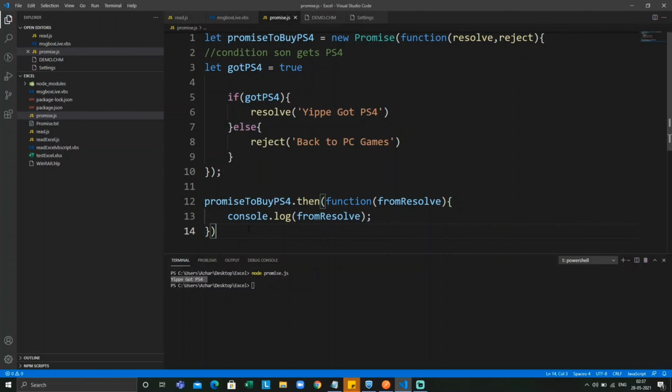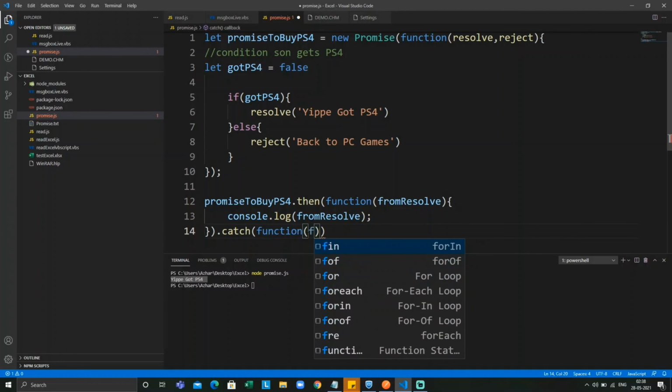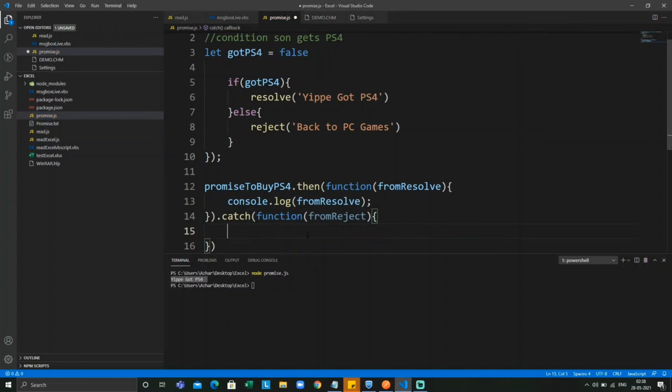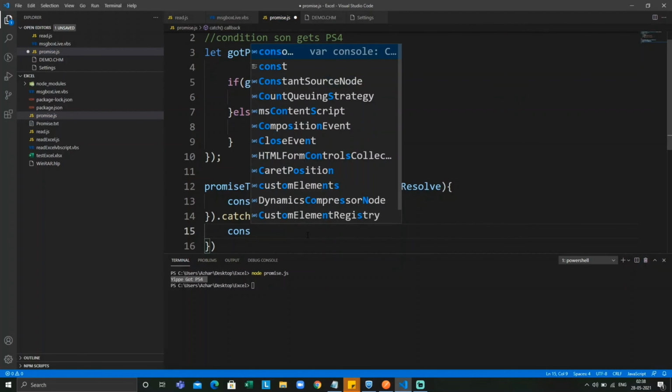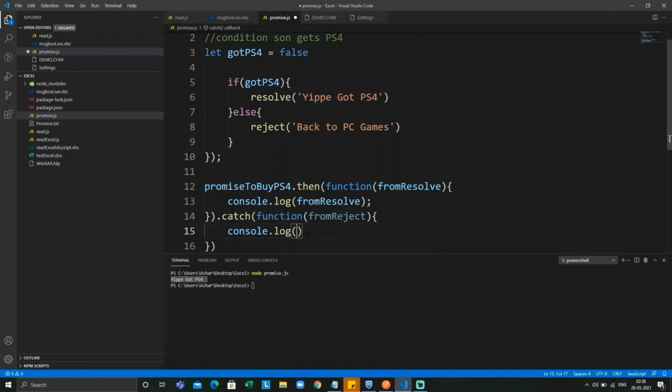Now we'll see what if the promise fails. First we should change the boolean value of got PS4. Now we'll put it as false. We'll then use the catch block to retrieve the reject function. It will use a function and take a value from reject, and it will do a console.log of from reject.